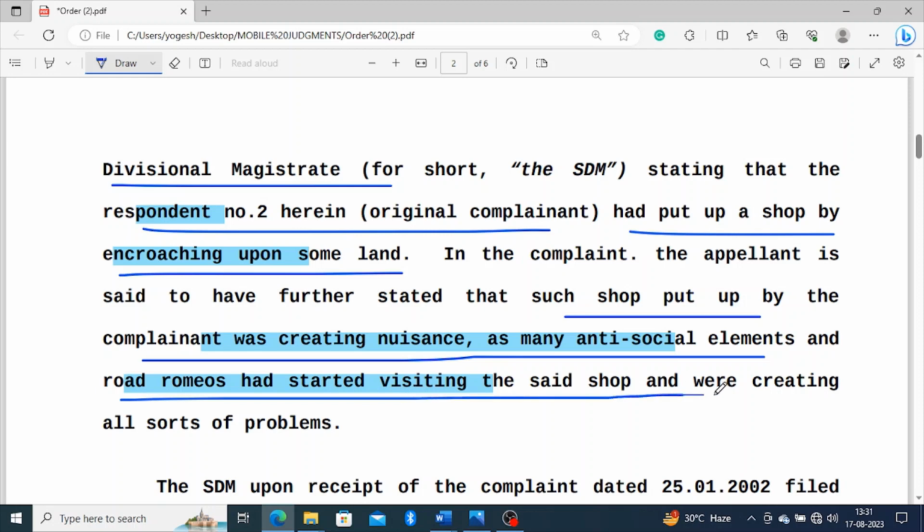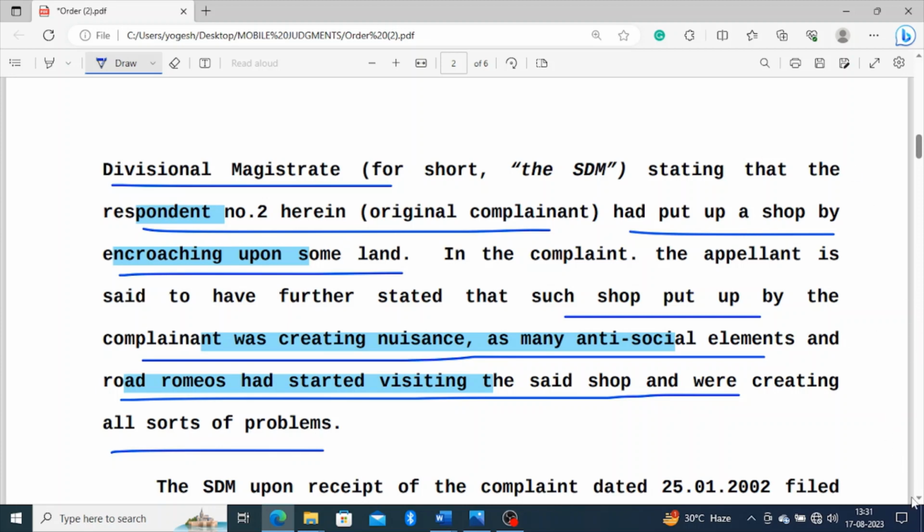Road Romeos started visiting the shop and they were creating all sorts of problems. It means when he filed a complaint, he further made allegations that respondent number 2, who was having a shop, had that shop encroached and some antisocial elements were there. Some road Romeos have started visiting the shops and it has been creating some kind of problems.